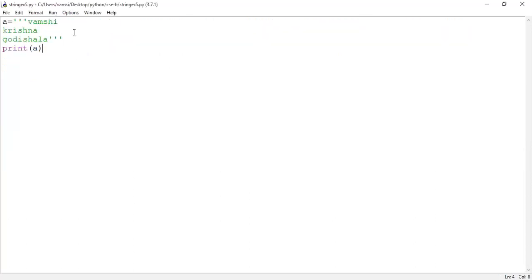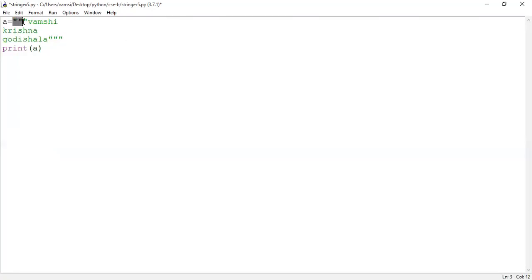Now, with the help of double quotes used three times, again it is considered as triple quotes. So instead of using single triple quotes, here I can use double quotes three times. Again it is called triple quotes, guys. Is it clear? Now I am using double quotes for three times. Is it visible? Yes, sir. Are you seeing the logic? Yes, sir.